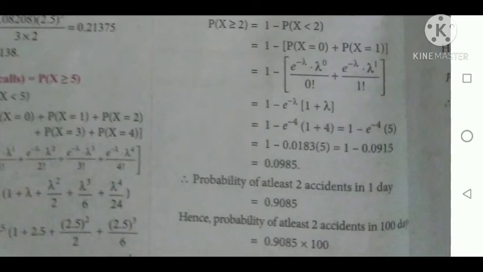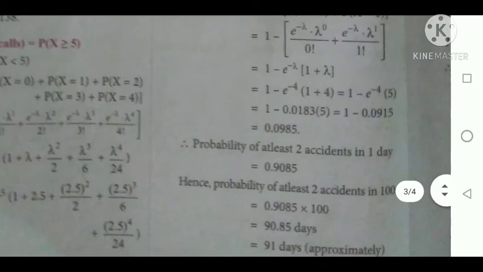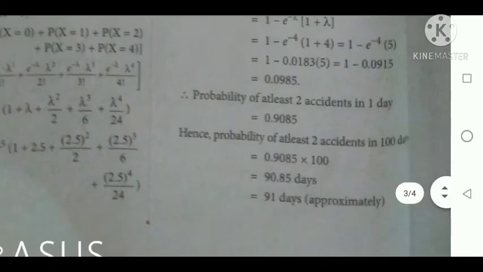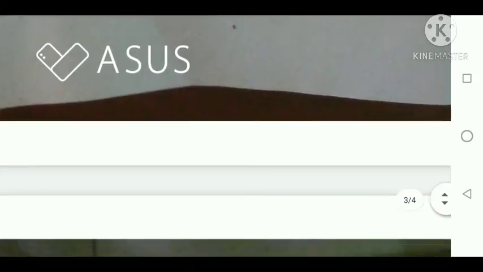So the probability of at least 2 accidents in a day is 0.9085. So in order to find it for 100 days, if you multiply by 100, we are getting 90.85 days. Approximately it is 91 days.